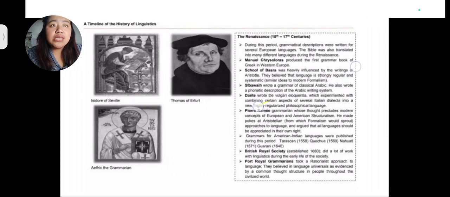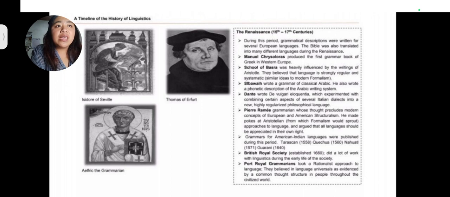On the next slide we can see the Renaissance, from the 15th to the 17th century. During this period, grammatical descriptions were written for several European languages. The Bible was also translated into many different languages during the Renaissance. In this time they translated many books that had been written from the very first, especially the Bible, for better understanding of the people in different countries, especially in Europe.